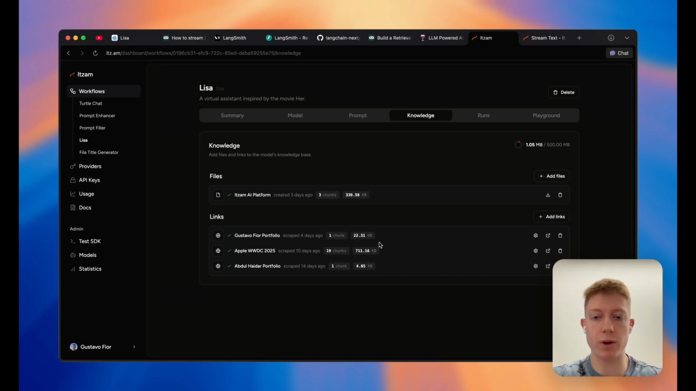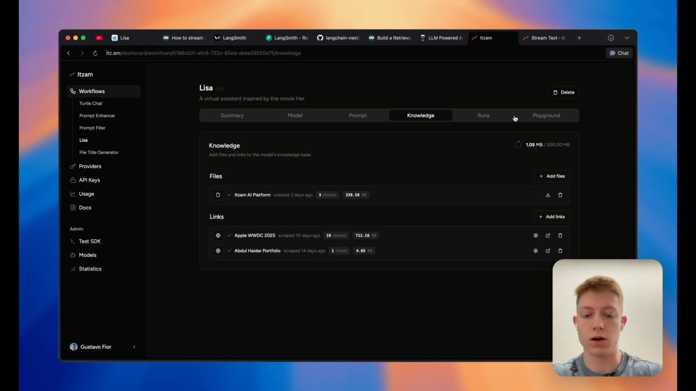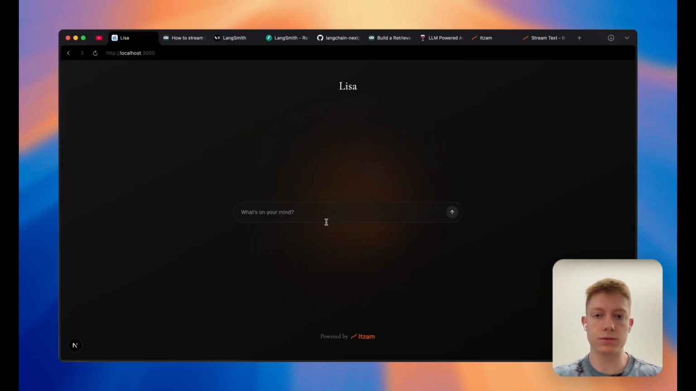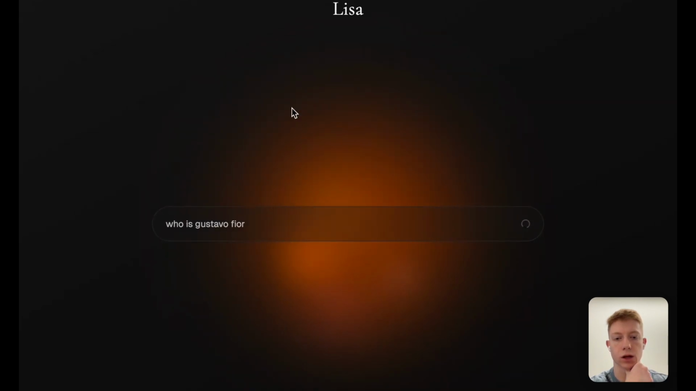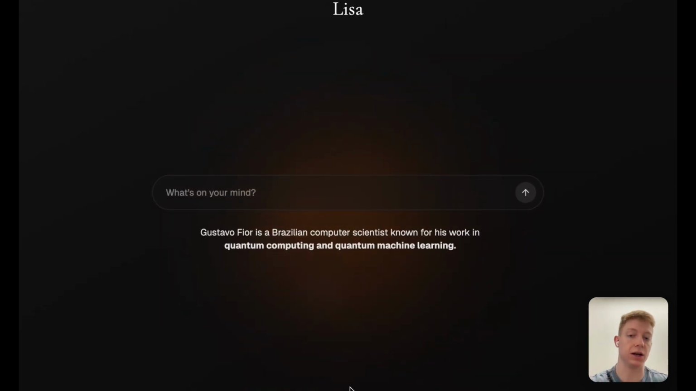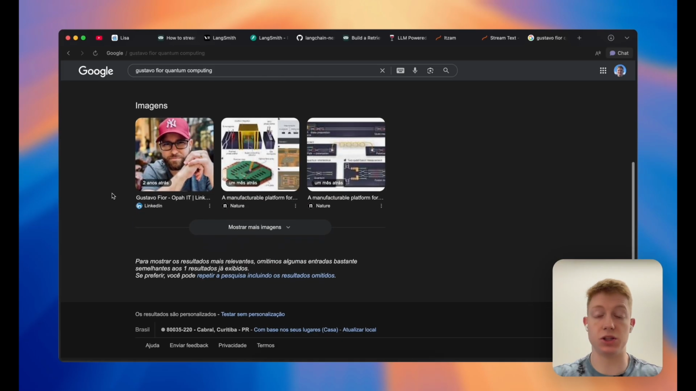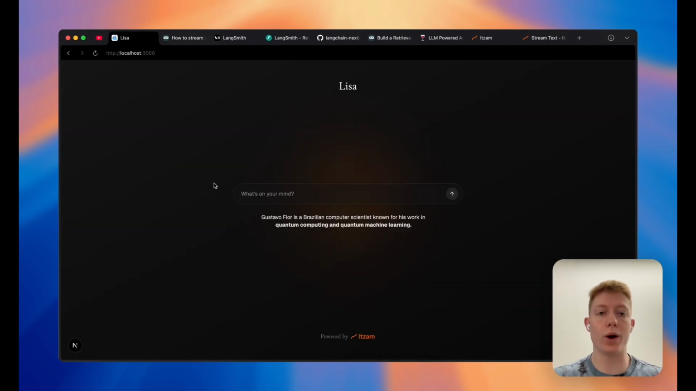Here, I already have my portfolio, but if I would do this, I would delete it and maybe ask Gemini, who is Gustavo? And yeah, I think it just hallucinated here. Brazilian computer science known for his work in quantum computing and quantum machine learning. It just hallucinated, but I wanted it to know who I am.